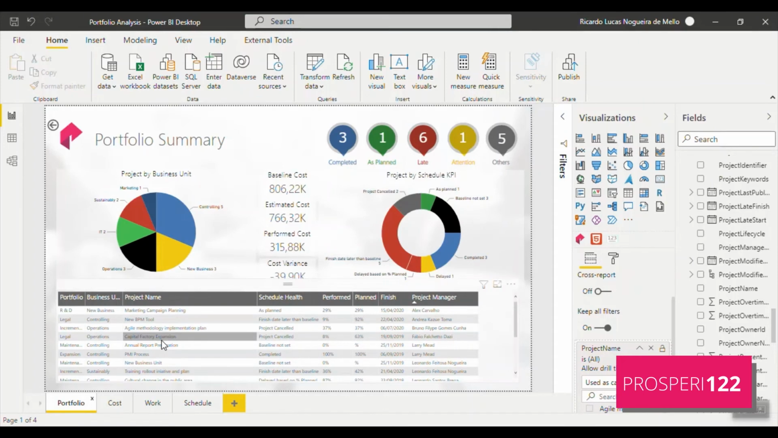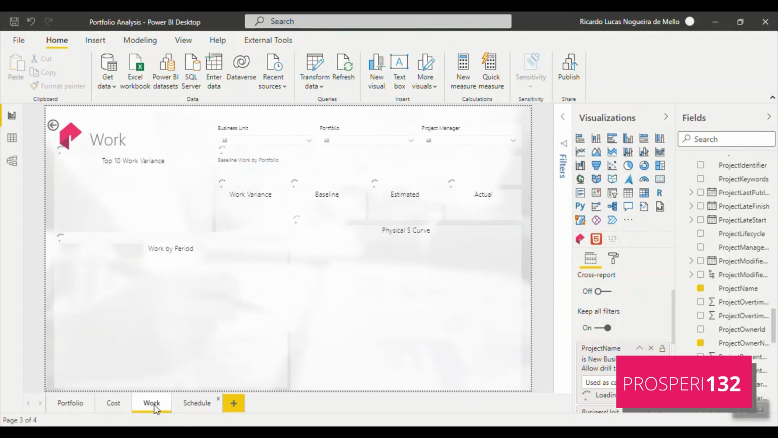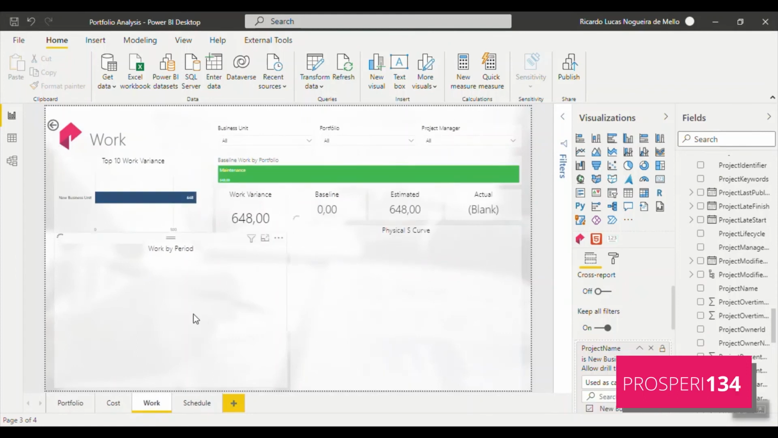You just need to select the project name column and select the project and go to, for example, the work page, and it will move to the project information about work. Okay,